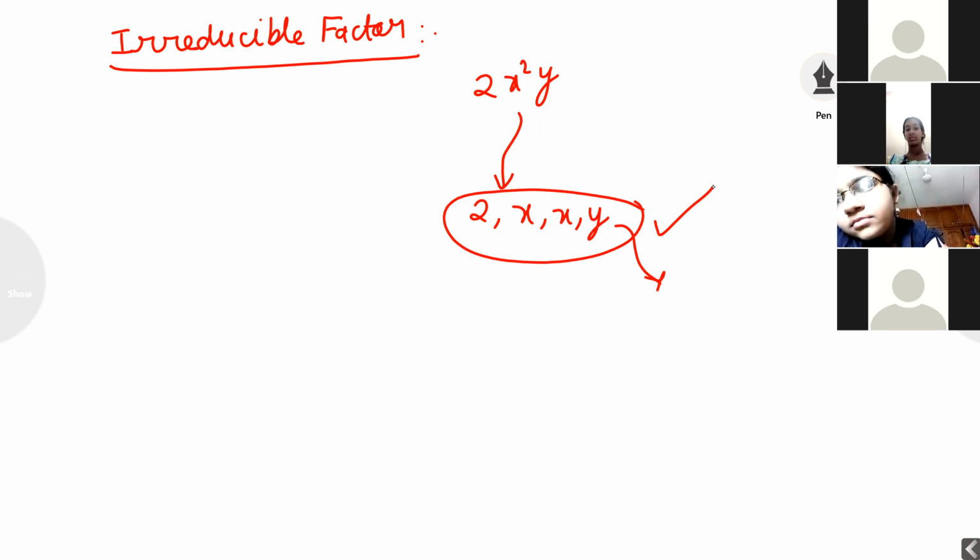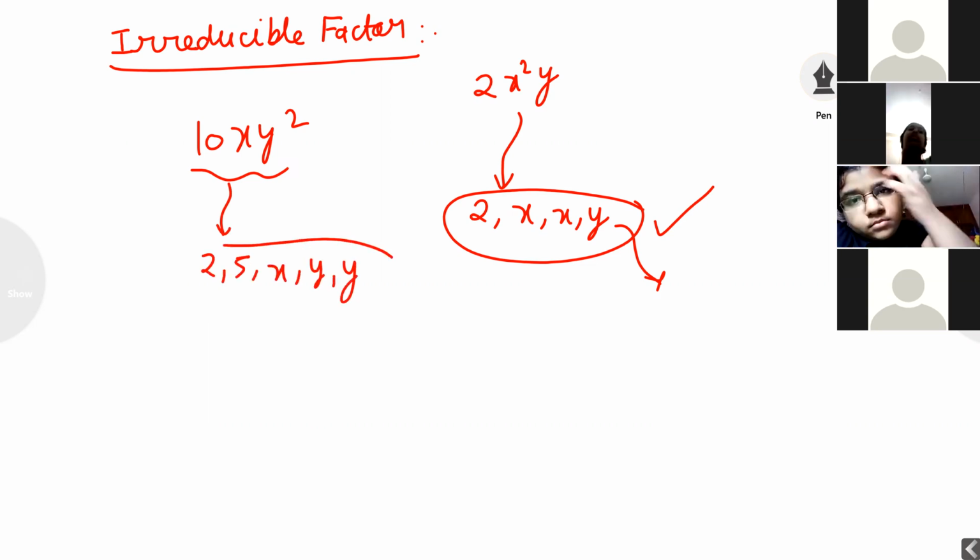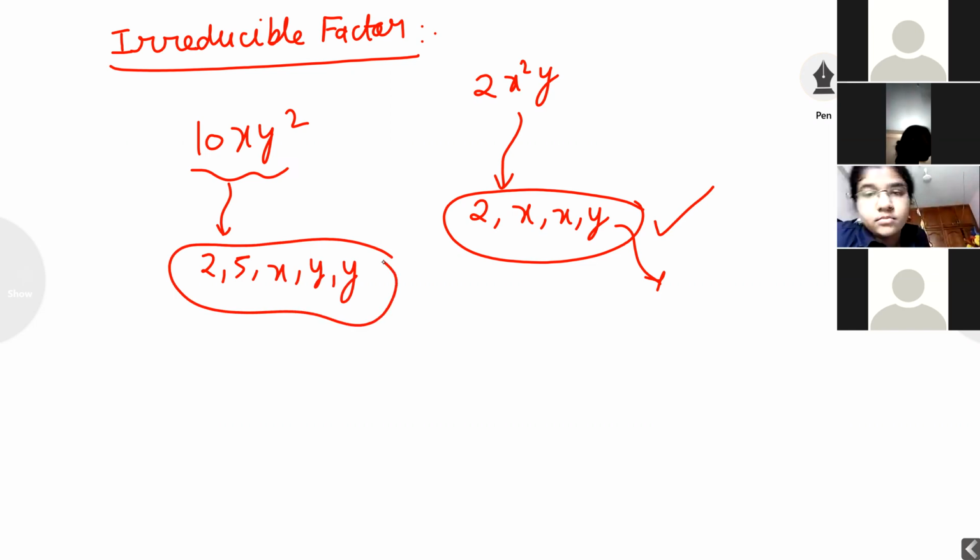If I am writing here 10xy square, is this term an irreducible factor or not? This term is not an irreducible factor because we can further divide. 10 I can write as 2, 5, and then x, y, y. Now 2, 5, x, y, y we can't divide further. What is the meaning of irreducible factor? An irreducible factor is a factor which cannot be expressed further as a product of factors.